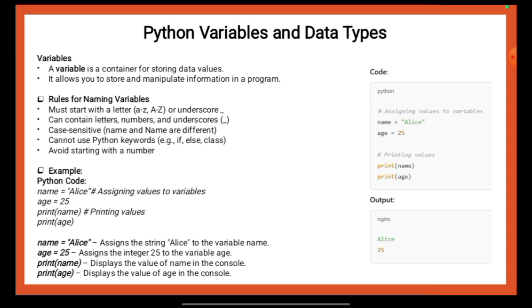Python allows you to store different types of data in variables such as strings, text, integers, whole numbers, floats, decimal numbers and more. The variable type is determined automatically based on the assigned value, so you do not need to declare the type explicitly. So this can be said as per the details mentioned over here. Now let us move to the next part.